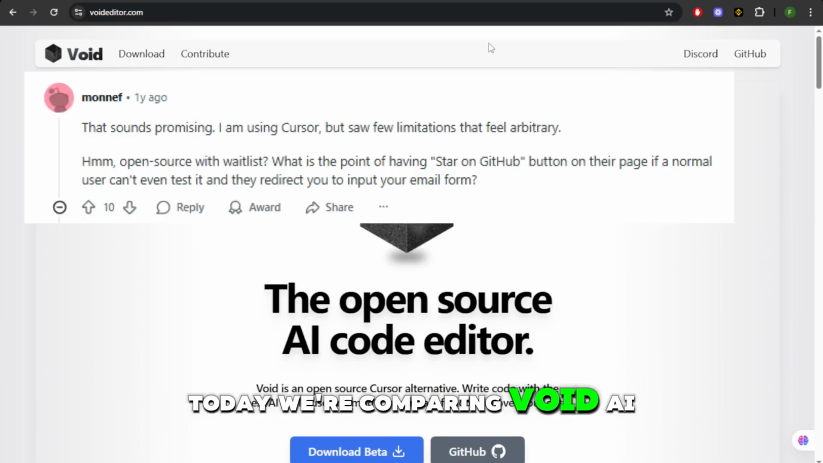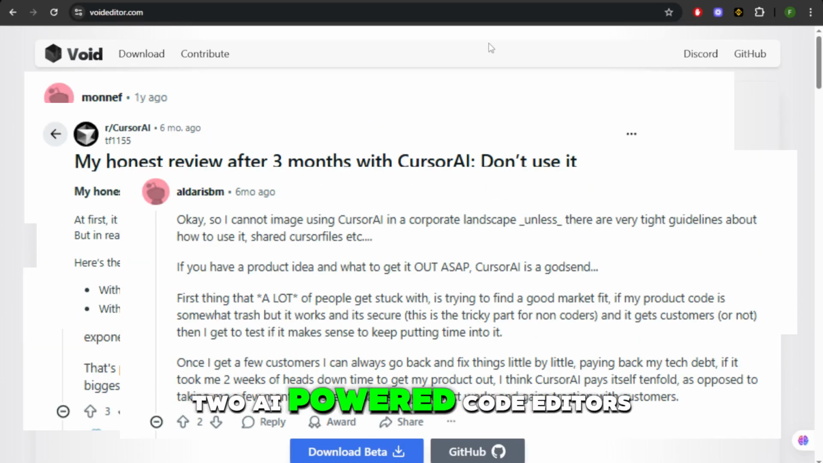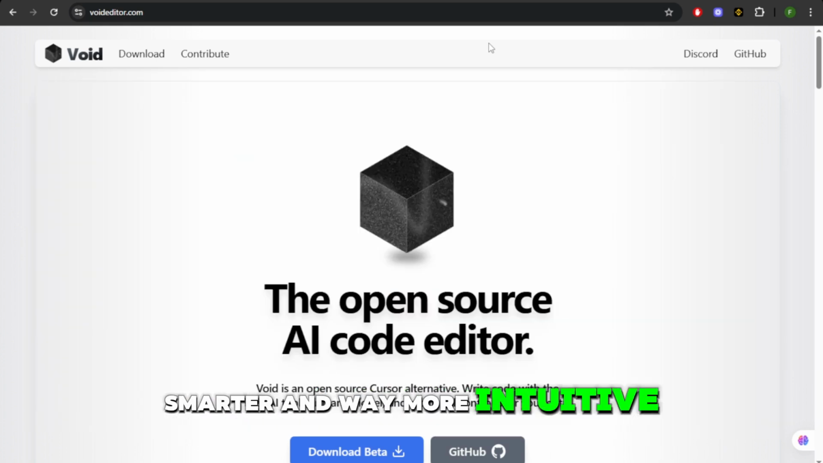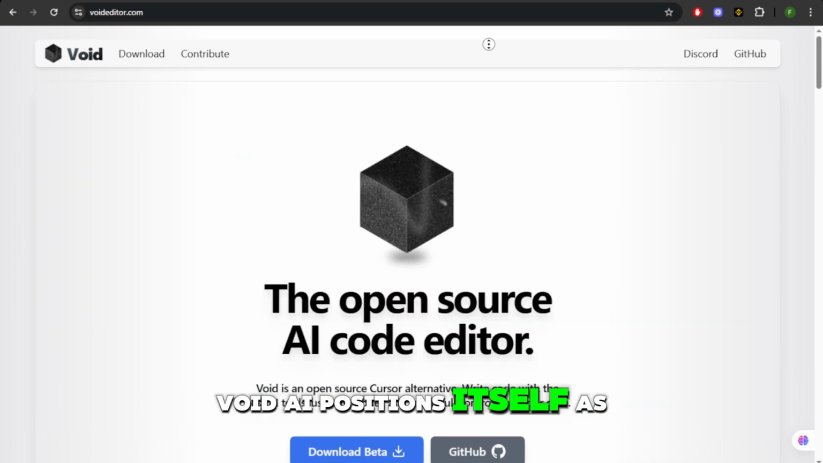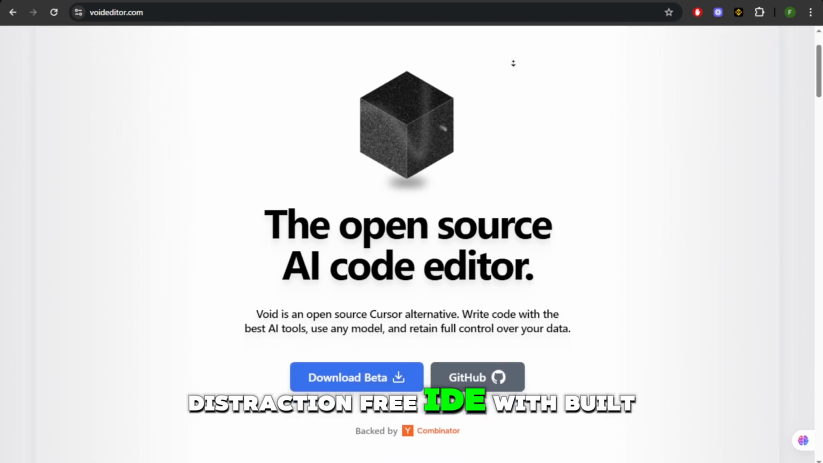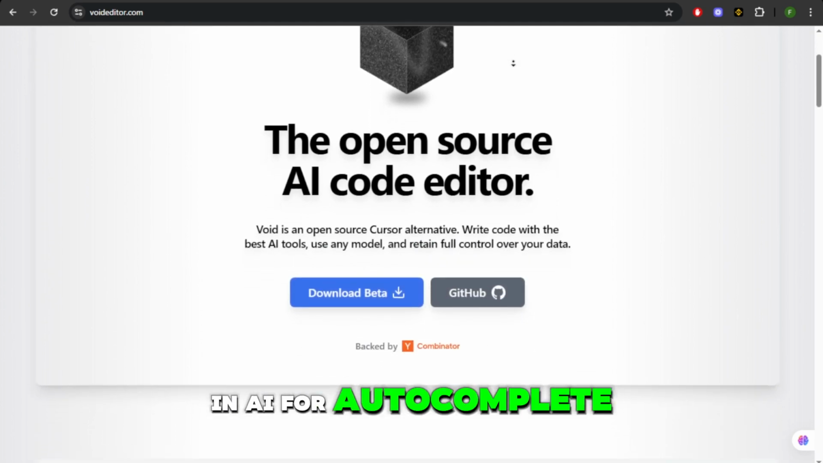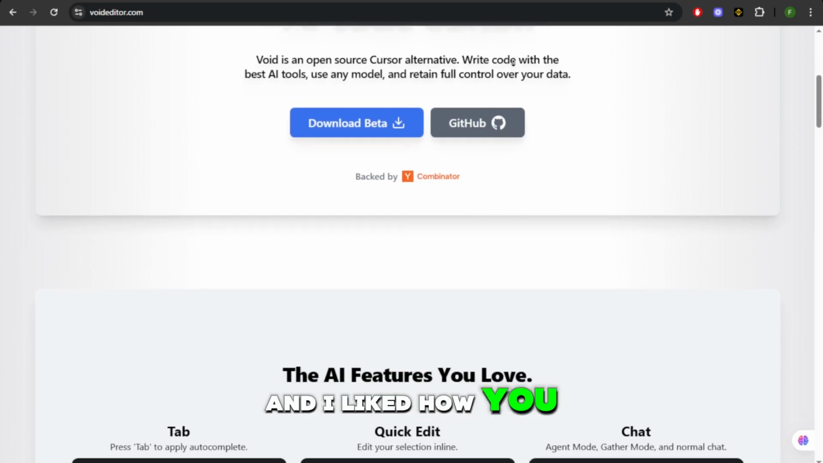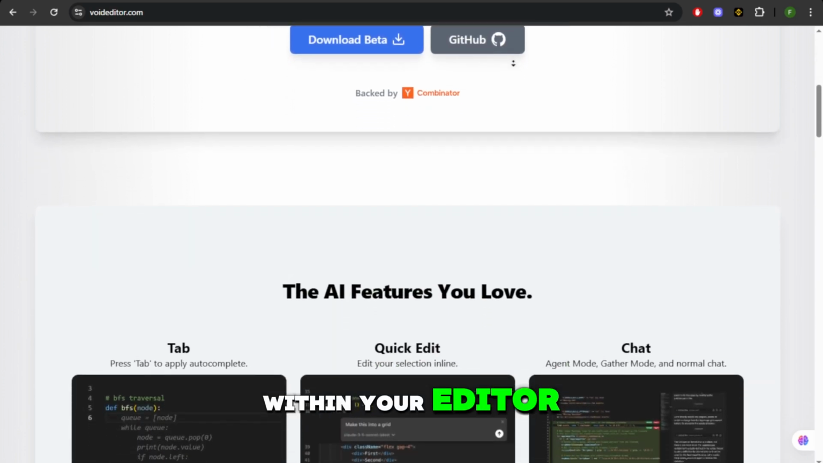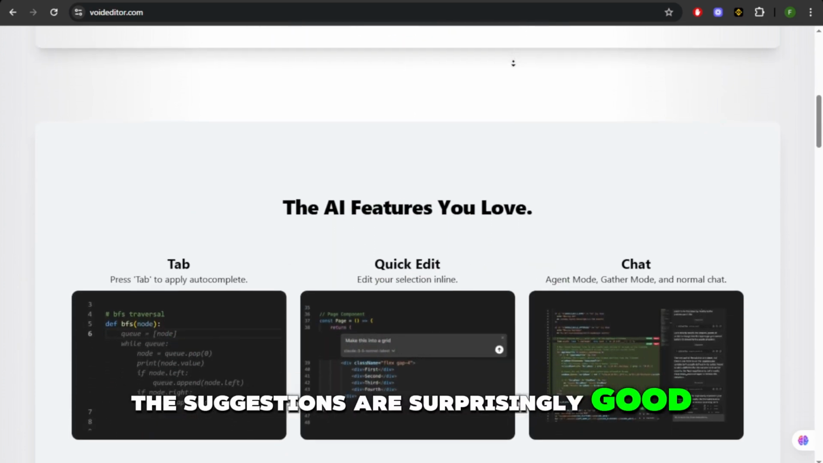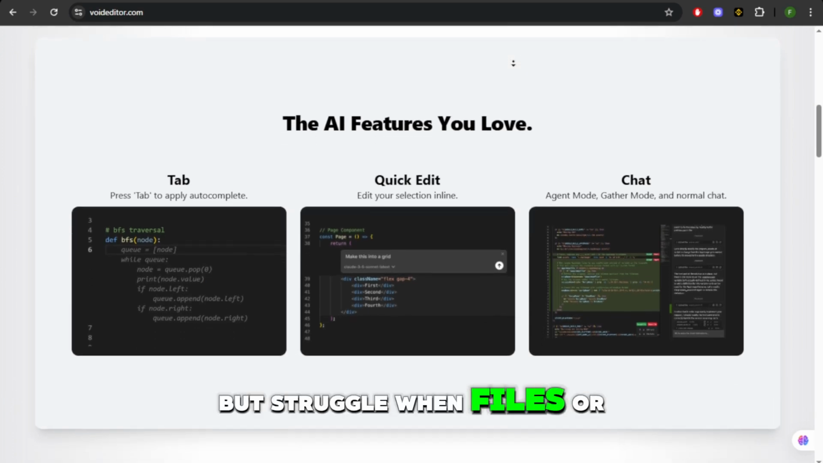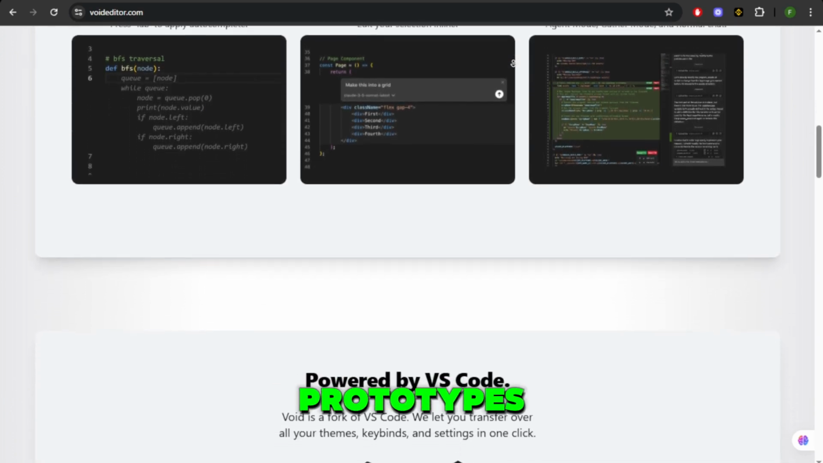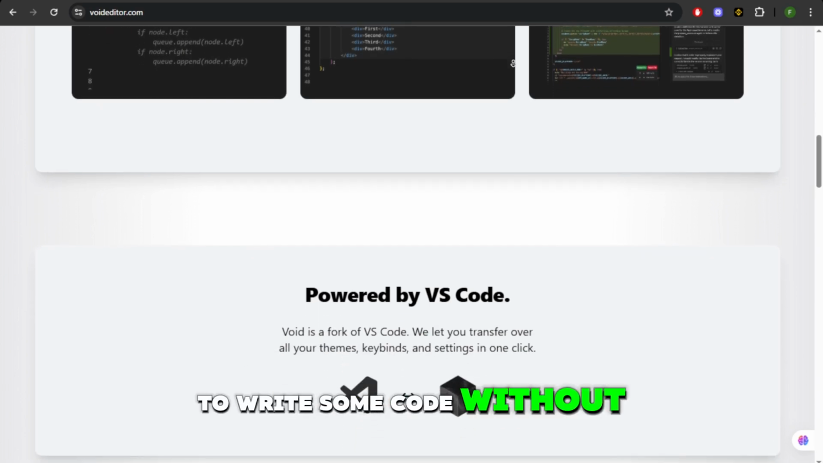Today we're comparing Void AI and Cursor, two AI-powered code editors that claim to make coding faster, smarter, and way more intuitive. Void AI positions itself as a minimalist, distraction-free IDE with built-in AI for autocomplete, explanations, and debugging. It feels lightweight and I liked how you can chat with it right within your editor. The suggestions are surprisingly good for simple tasks but struggle when files or logic get large. It is also ideal for smaller projects, prototypes, or when you just want to write some code without instructions.